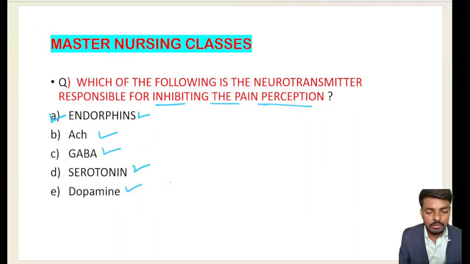The neurotransmitter naturally present in our body which is responsible for decreasing the pain perception is the endorphins. Keep in mind, a very important question which will come in your examination.